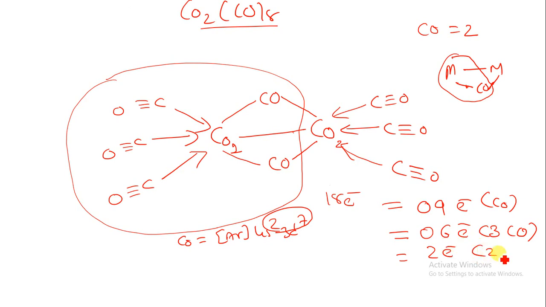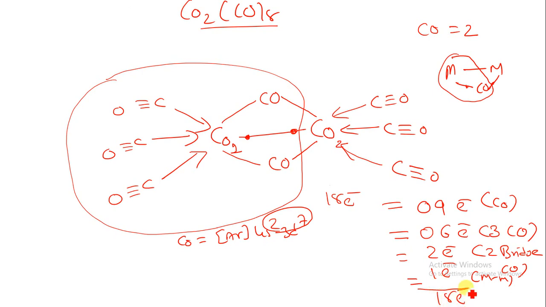So here I am writing over here 2 bridge carbonyls. And third one is the metal-metal bond. Here I am having 1 electron, here I am also having 1 electron. So if I am calculating for this Co1, there will be 1 electron that should be shared by the metal-metal bond. So now calculate over here, 9 plus 6 is 15, 15 plus 2 is 17, 17 plus 1 is 18.